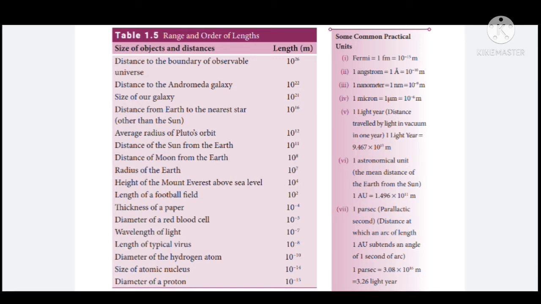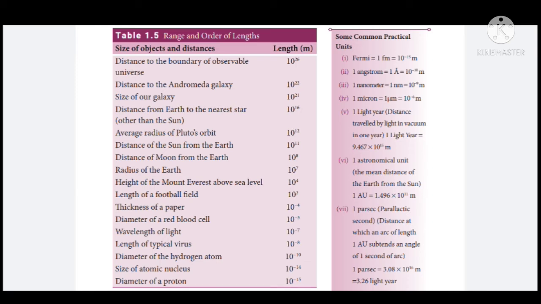And distance from earth to the nearest star other than sun is about 10 power 16 meter. Distance to the Andromeda galaxy, size of our galaxy, is about 10 power 22 meter. And the distance to the boundary of observable universe is said to be 10 power 26 meter. So look at the first value as well as the last value.